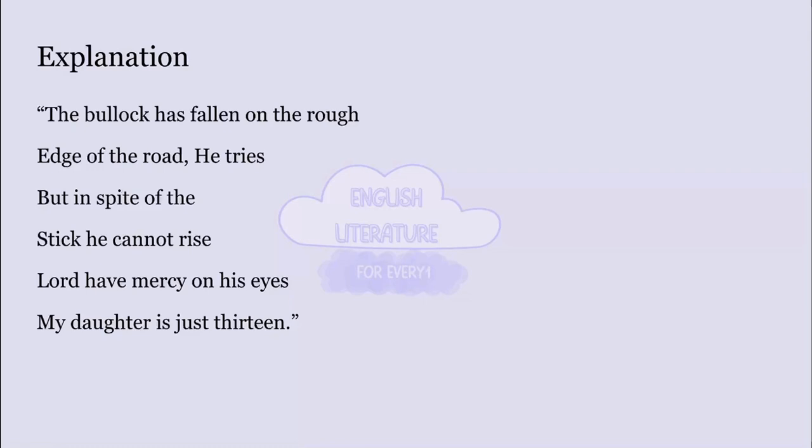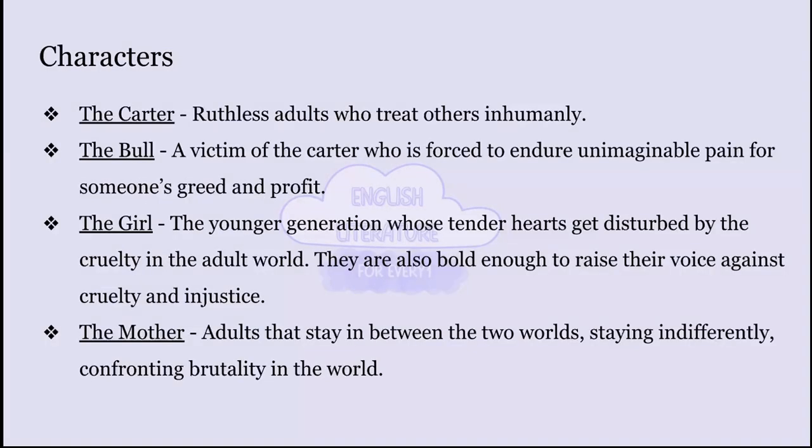Lord have mercy on his eyes, my daughter is just 13. Despite being only 13 years old, her daughter now understands how cruel the world is. And with this, the poem ends. So, as I stated earlier, while this poem talks about animal cruelty, it also addresses the unfair persecution of the weaker section of our society. Here, the cart driver represents people in power who abuse and violate weaker people and the marginalized section of society. The bull represents people who are affected by these cart drivers.